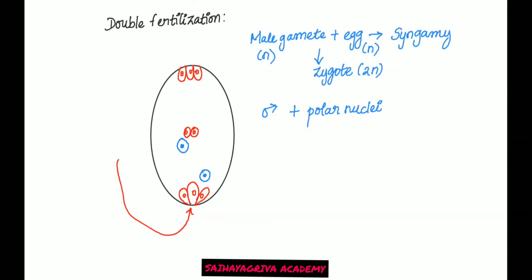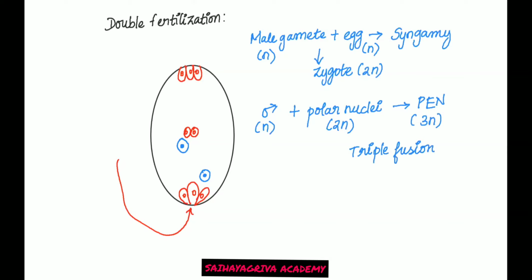So when there are two polar nuclei, it will have 2n condition and this male gamete will be n. So totally they'll form primary endosperm nucleus, which is going to be triploid. And this process you call as triple fusion.